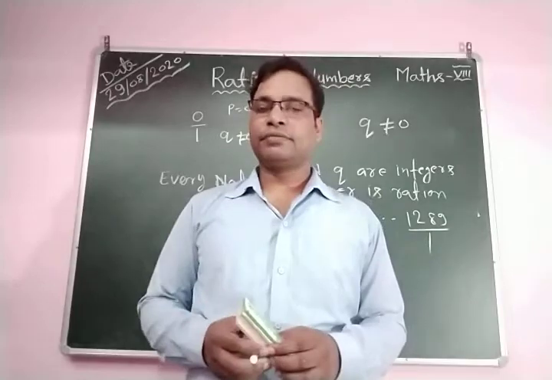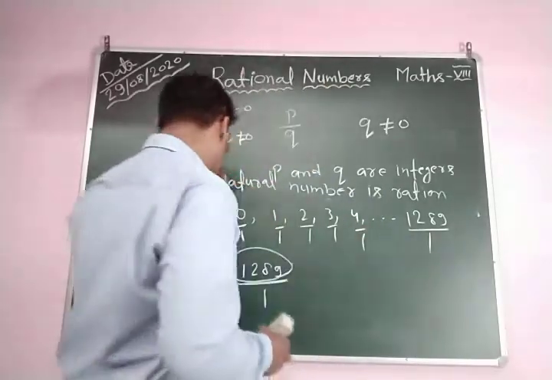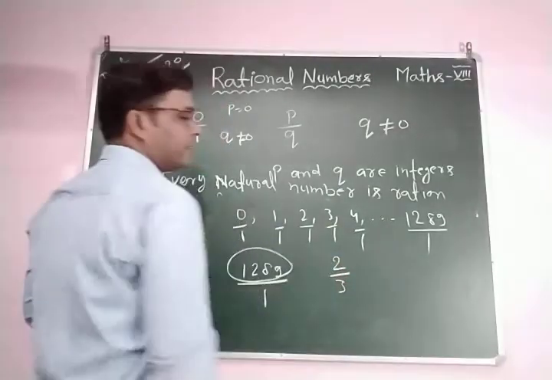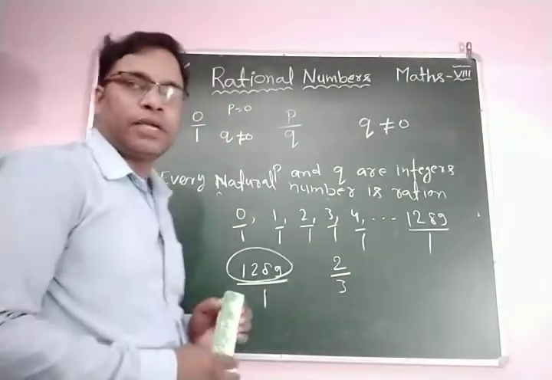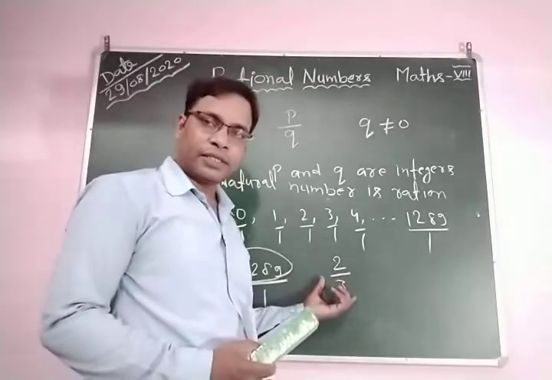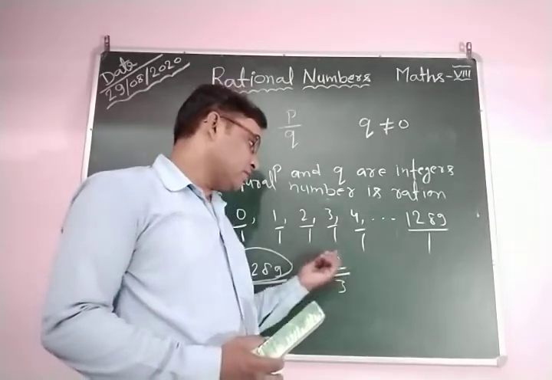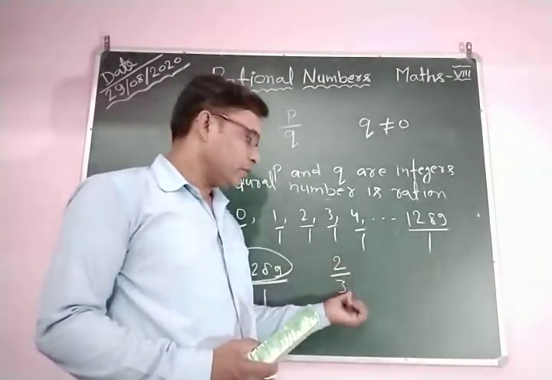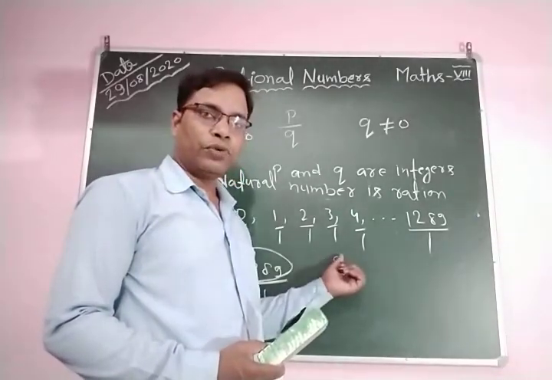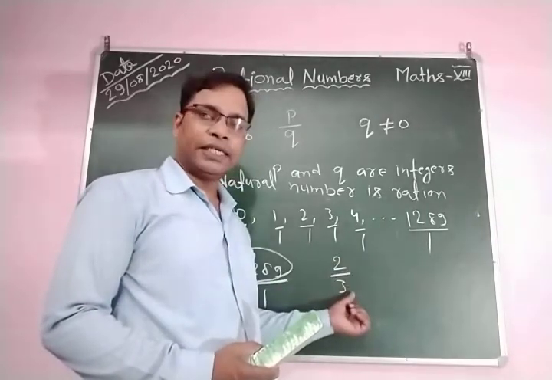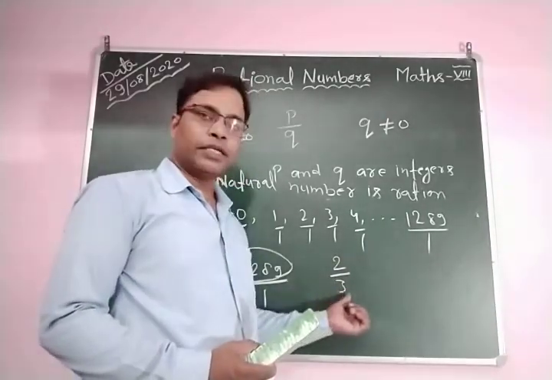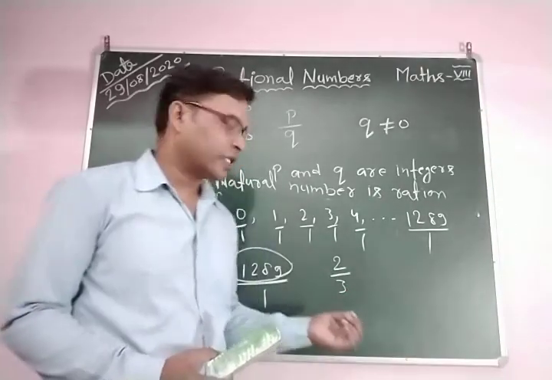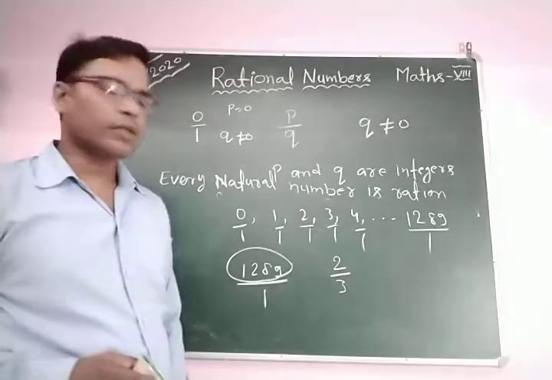Every fraction, like 2 by 3, is a rational number. What is a fraction? You know very well, a fraction is a part of a whole. So 2 by 3 is a fraction. But you can also express it as P by Q, where P is 2 and Q is 3, and both are integers. And here 3 does not equal 0, meaning the place of Q is not equal to 0.